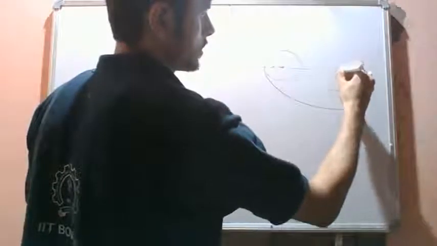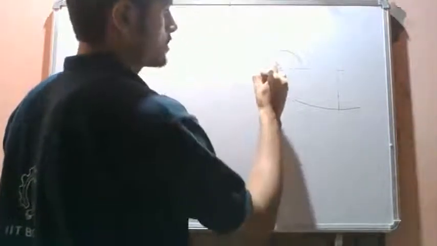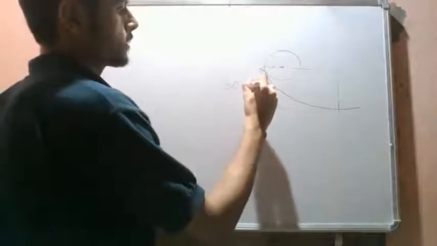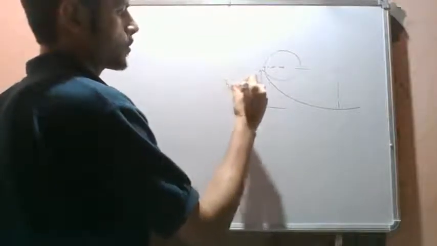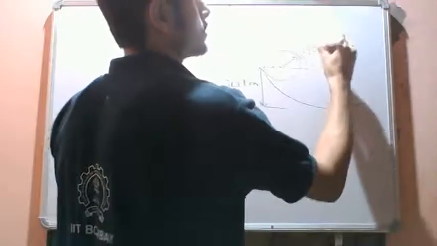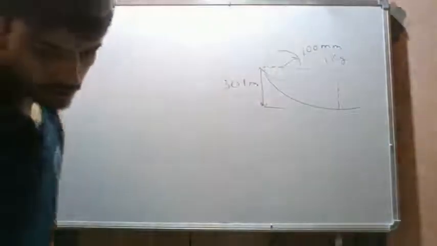The height, this distance, is given as 30.1 meter. 100 mm is the radius of this disc. The mass of the disc is 1 kg.